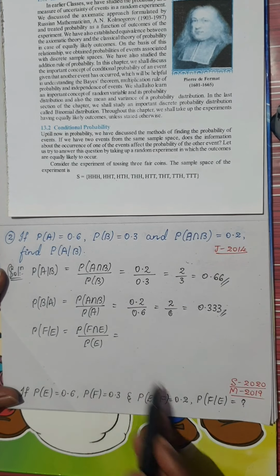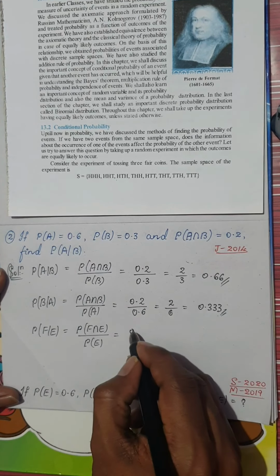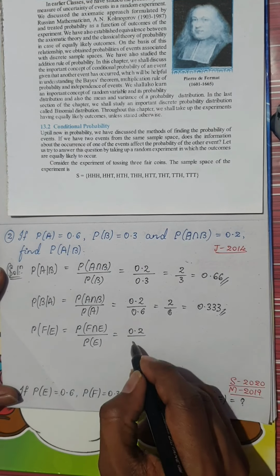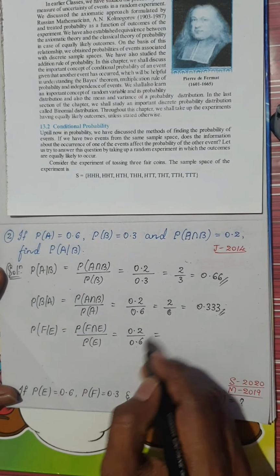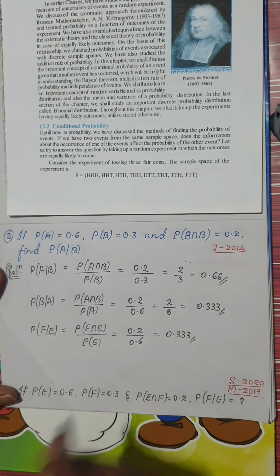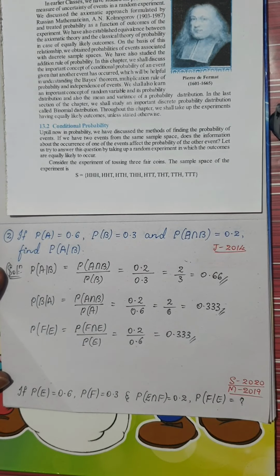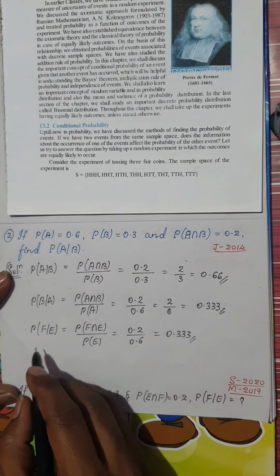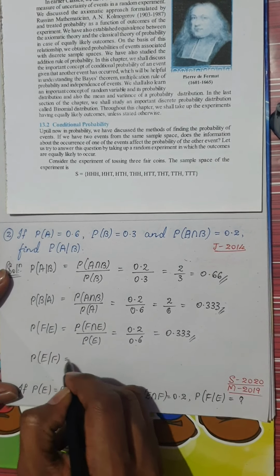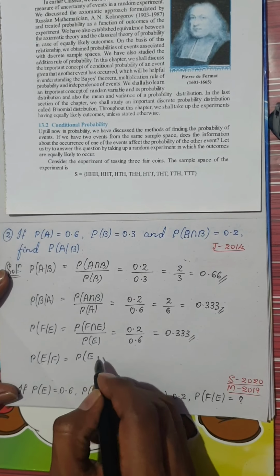Intersection is nothing but 0.2 divided by P of E, which is 0.6. Okay, as I told you, if you use your calculator, you will get 0.33. Is it clear?